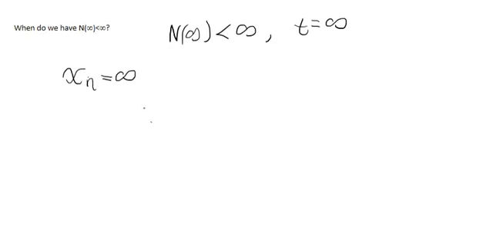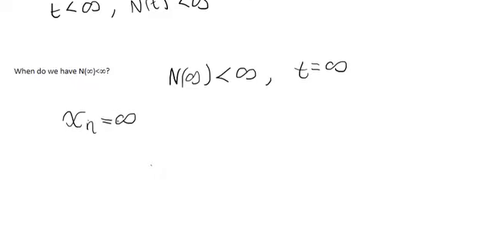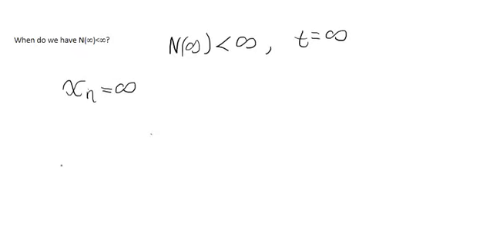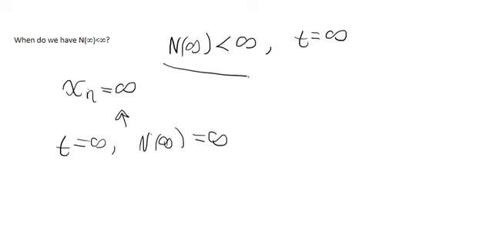In most cases, what we would have is a finite number of renewals in a finite time frame, and as long as a renewal is possible, then if t is equal to infinity, then N of infinity would also equal infinity, as long as this condition is not true. If this condition is true, then we'd have this.